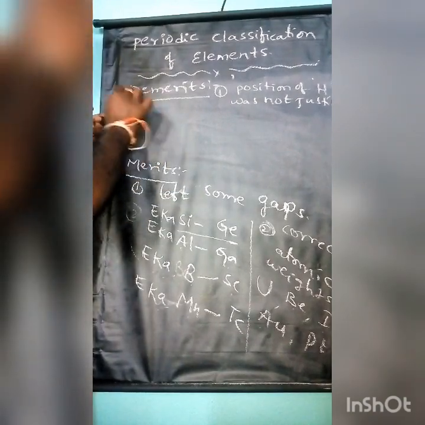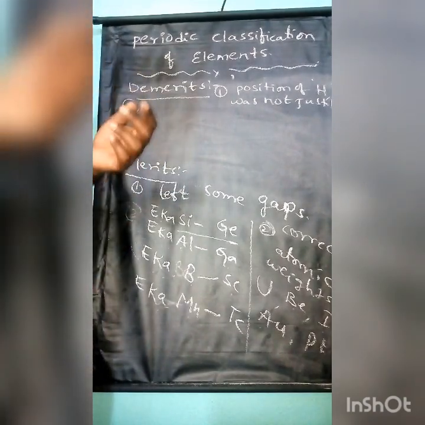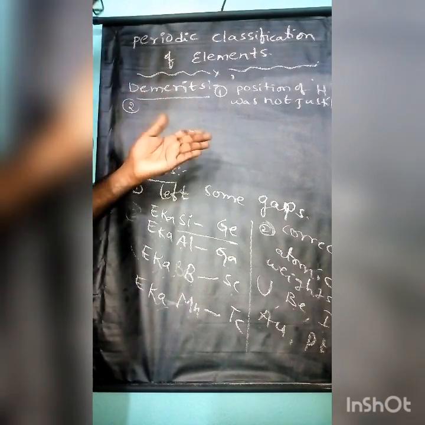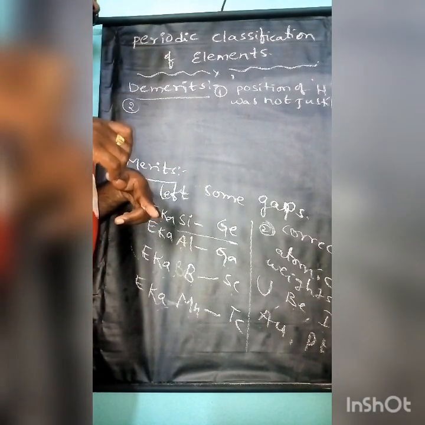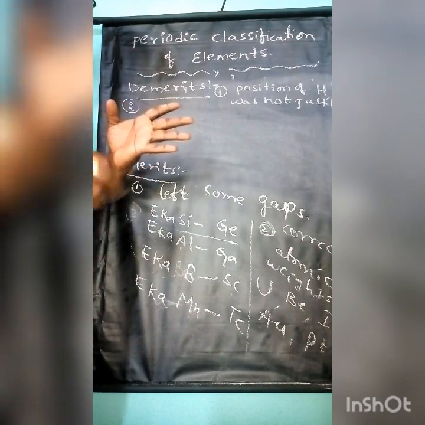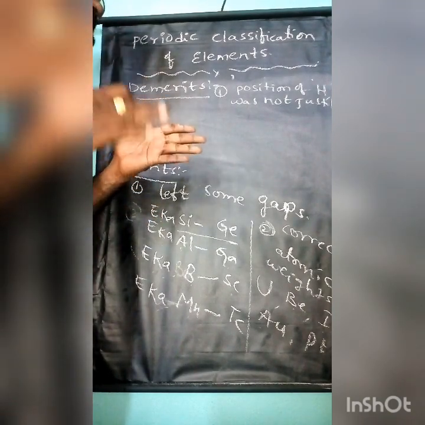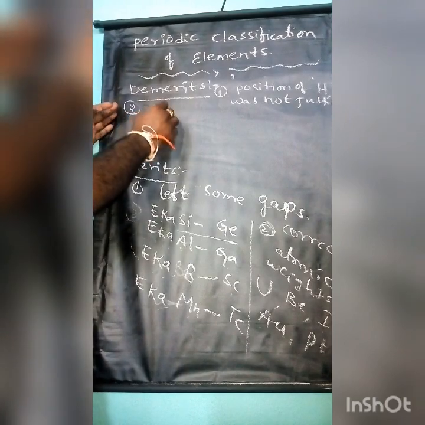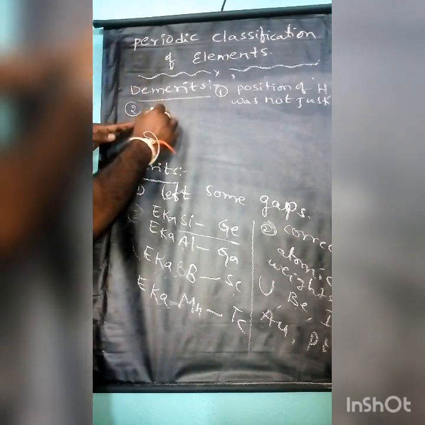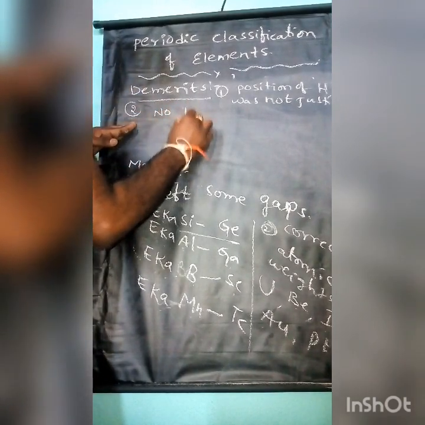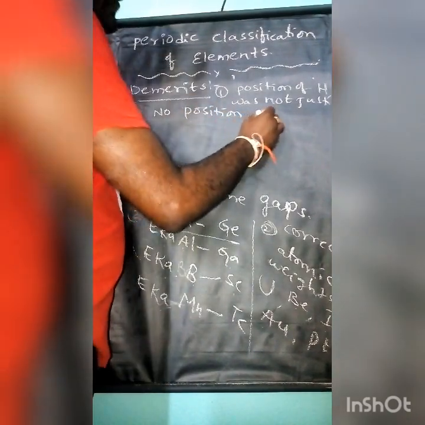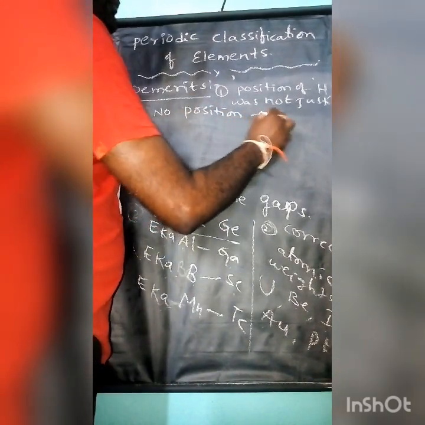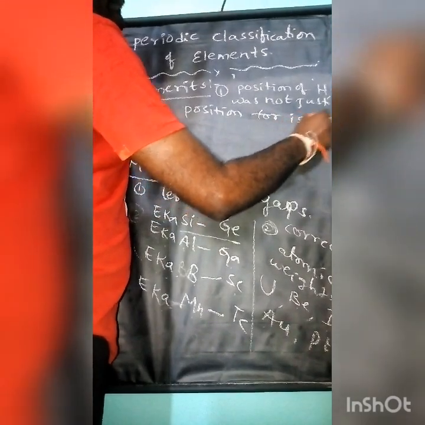The second major drawback is that he arranged the elements in increasing order of atomic masses, but there is no certain position for isotopes.